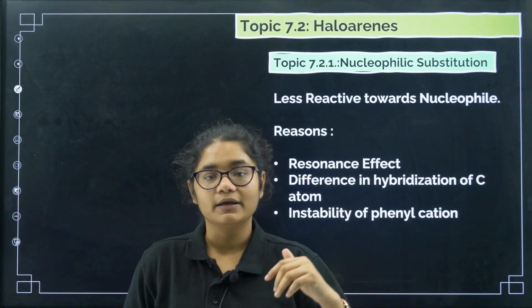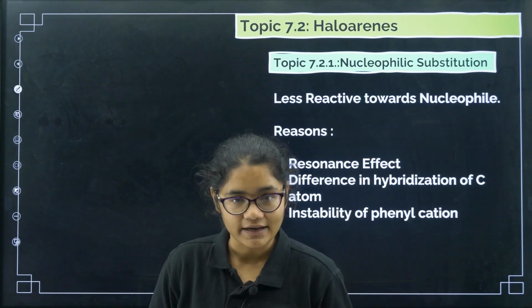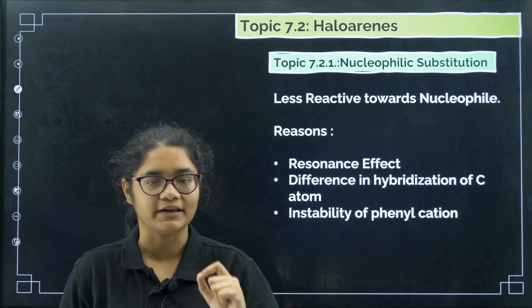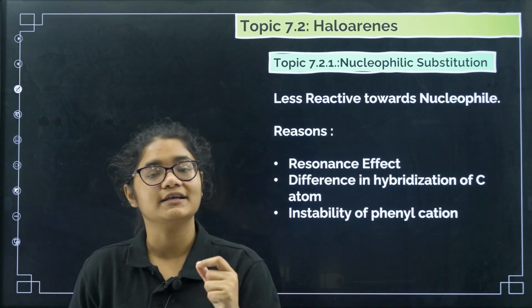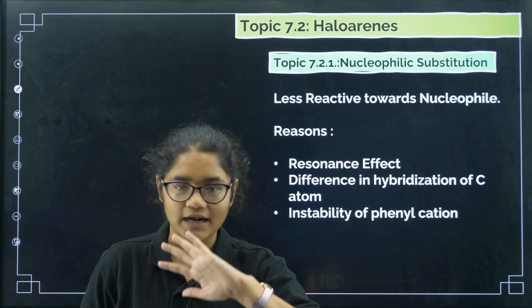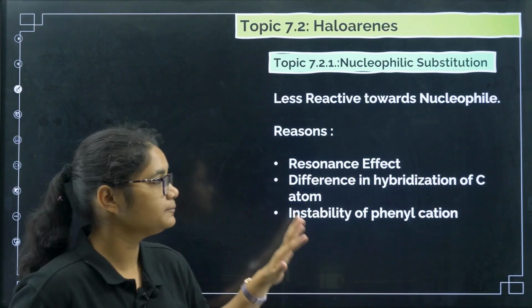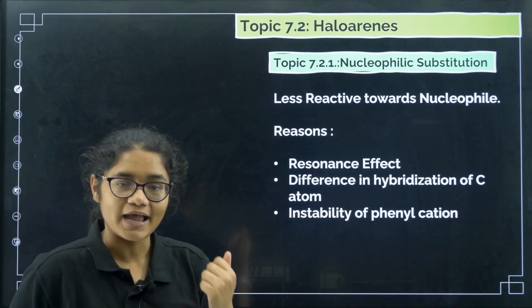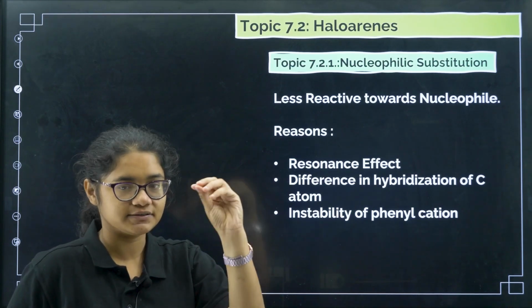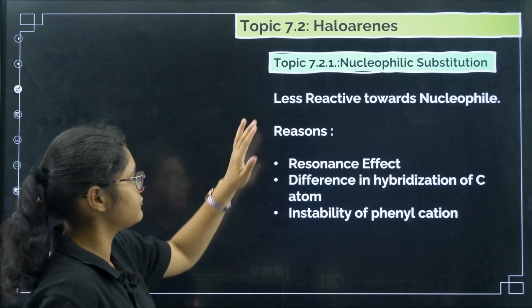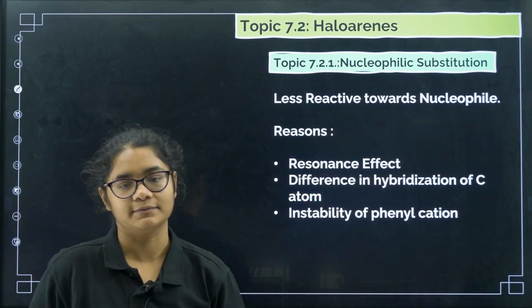Now coming to the next, elimination reaction. Here also you have to remember Saytzeff rule, the most important thing. The last one is reaction with metal, where we saw the reaction with sodium metal and Wurtz reaction. So that's done. Now coming to the reactions of haloarenes. Haloarenes, as we have studied, have three reactions: nucleophilic, electrophilic, and reaction with metal. We'll start with the first one, nucleophilic substitution.